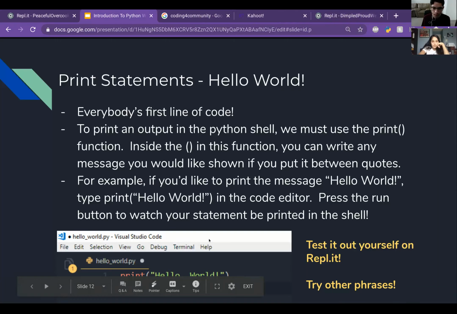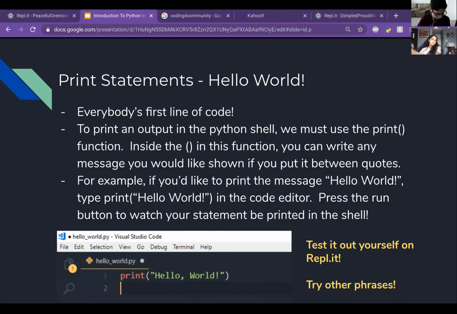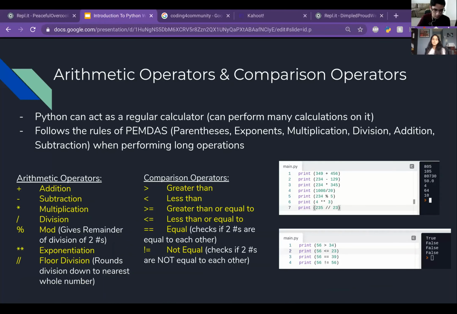Okay. Now we have arithmetic operators and comparison operators. The print statement, by the way, doesn't just print letters and words. It can also print numbers and the results of comparison operators. So Python can act as a regular calculator, as Suchita has shown in the shell, and it follows the rules of PEMDAS perfectly well when performing long operations. And as you can see in the demonstrations in the example,